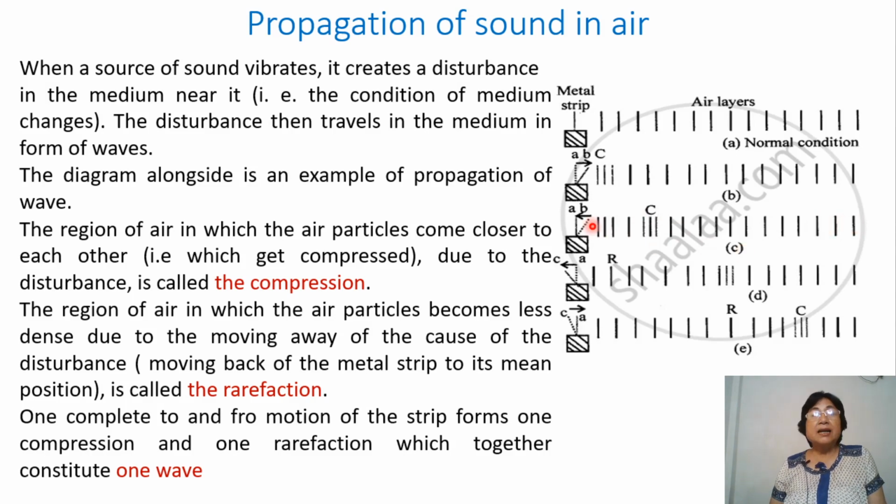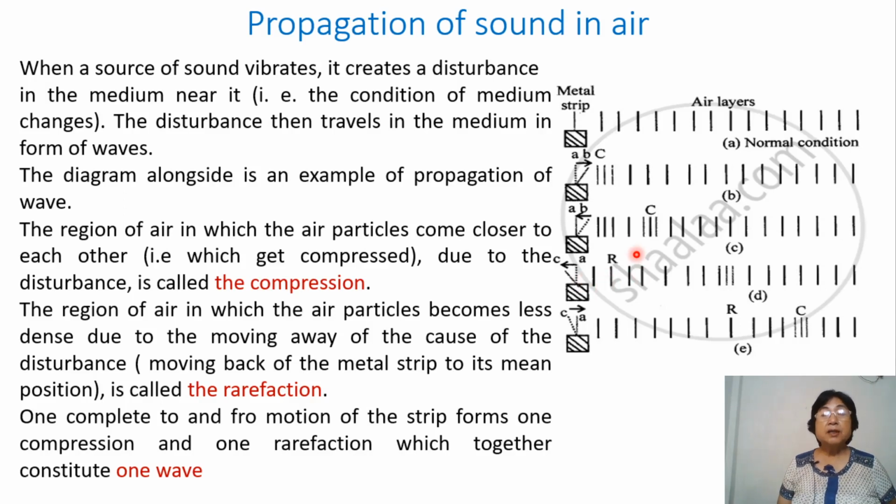Now when the metal strip goes back to A, this area will have fewer air particles, because B pushes the air particles to this area. As the metal strip moves to position C, this area will also get compression, but this area will be left as a rarefaction area.